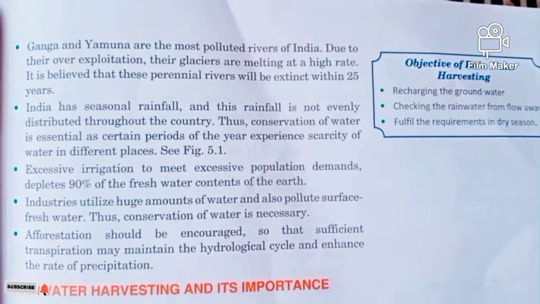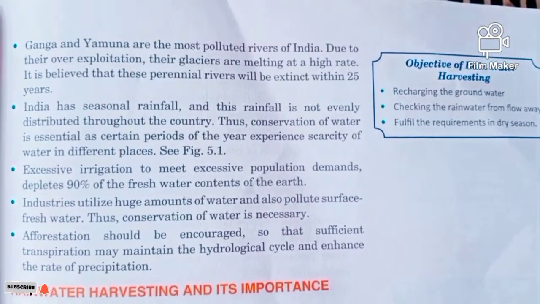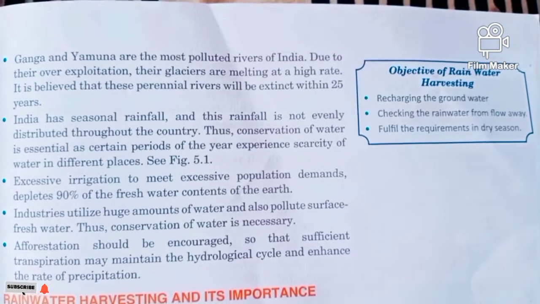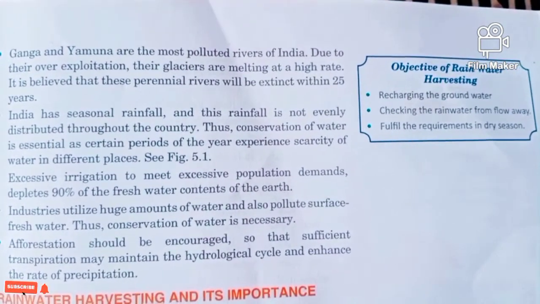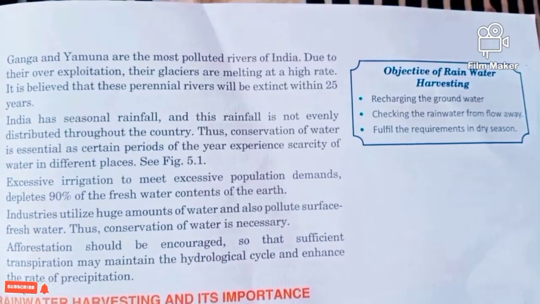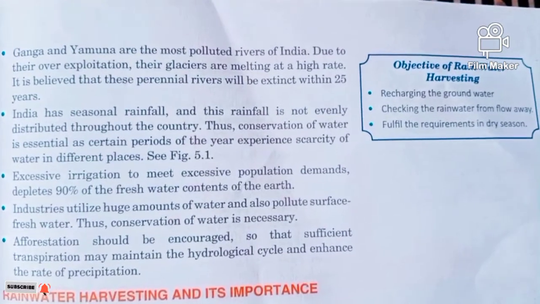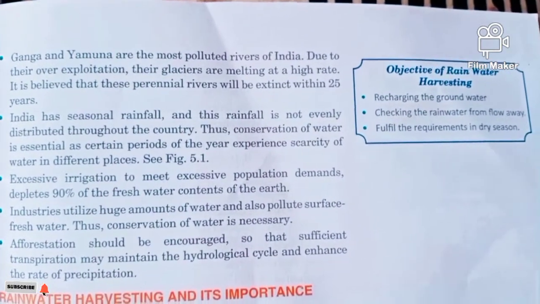So lots of activities are done in those rivers, which makes the water very dirty and polluted. Now due to over-exploitation, their glaciers are melting at a high rate, and it is expected that within 25 years these rivers will be extinct.